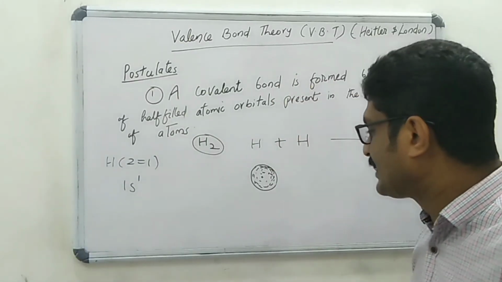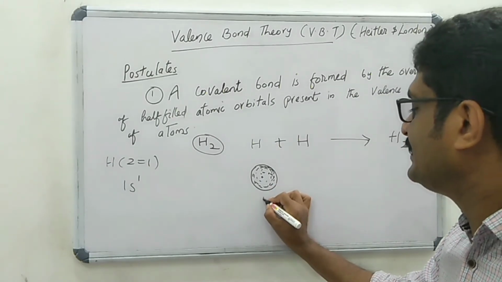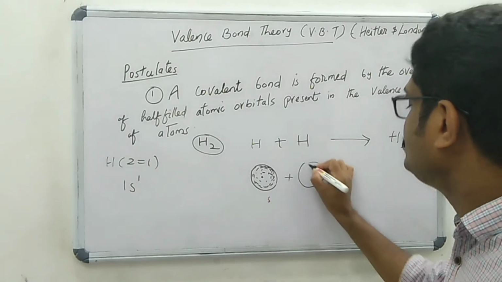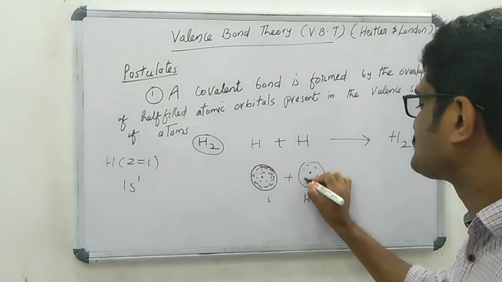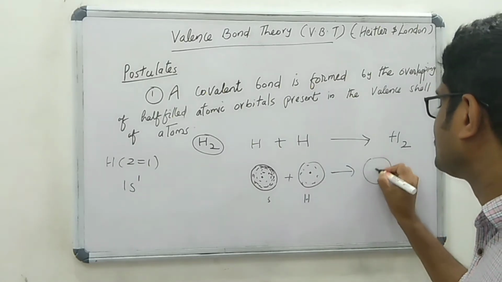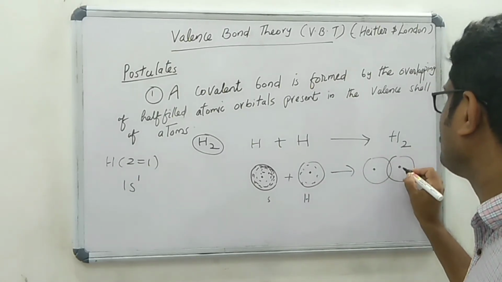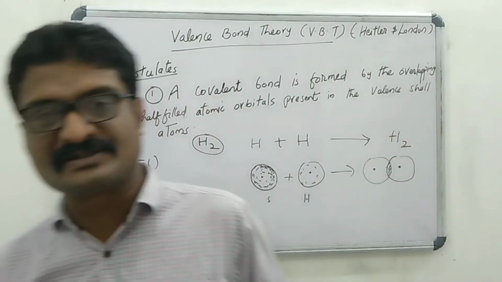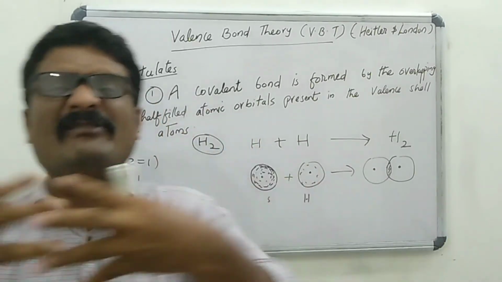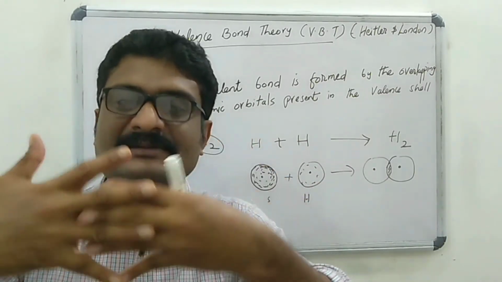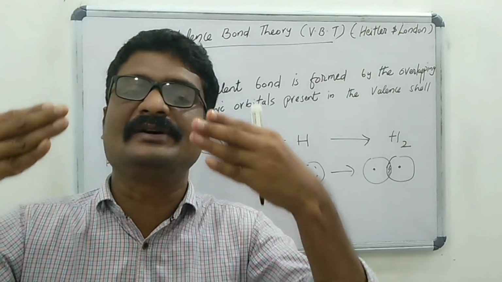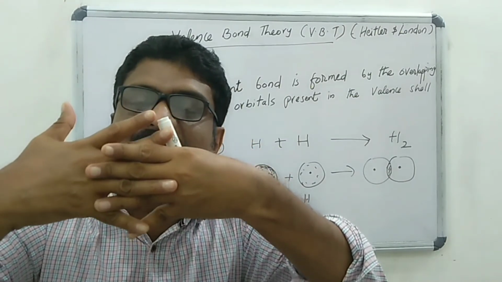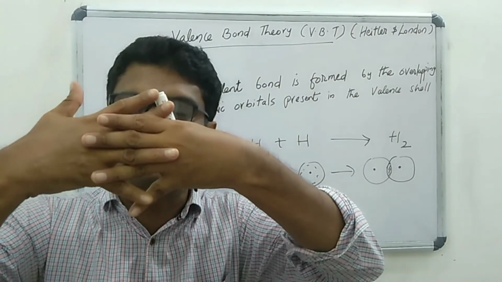Then the half-filled 1s orbital of one hydrogen atom overlaps with the half-filled s orbital of the other hydrogen atom, like this. Two electron clouds get overlapped.